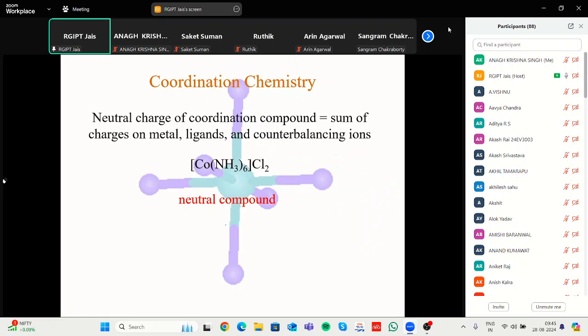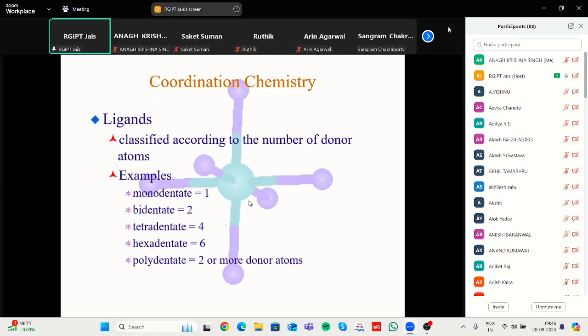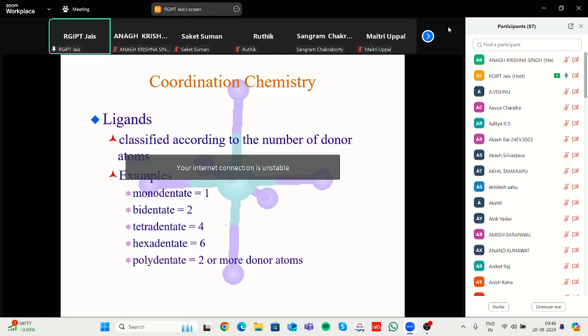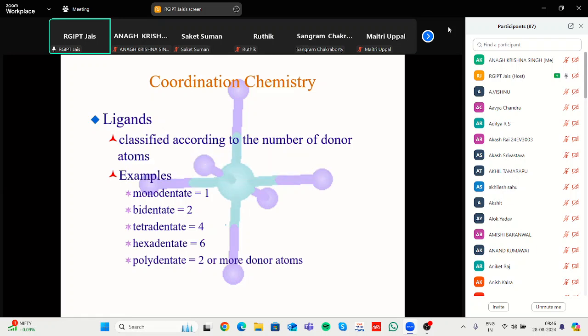Next is the neutral charge, but we have already discussed this. The plus 2 corresponds to the oxidation state. These are the attaching links, that's why the coordination number is 6. And these are the ligands, and the ligand can be categorized into various categories, depending on the number of donating sites. One site means it is a monodentate.